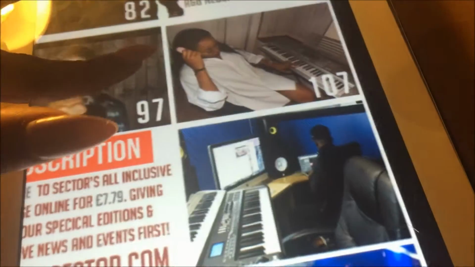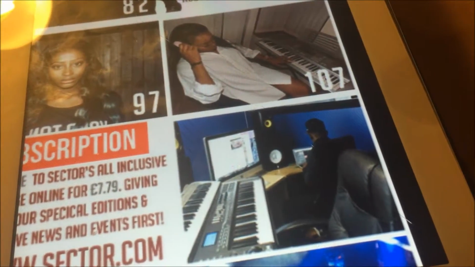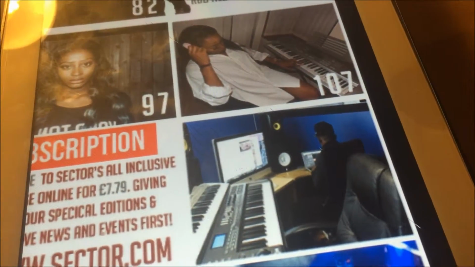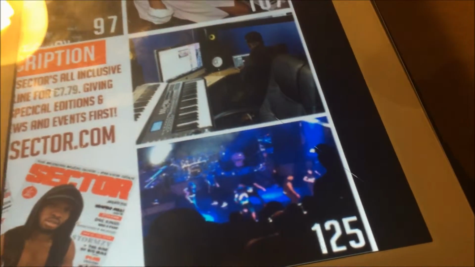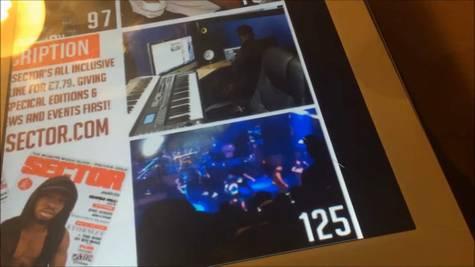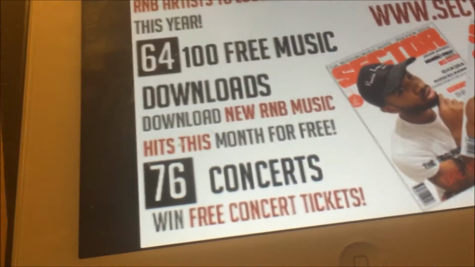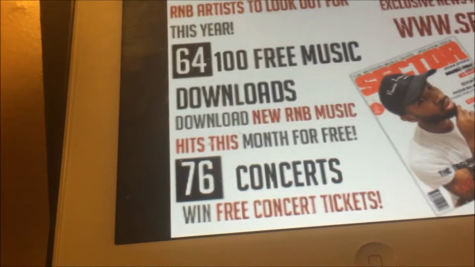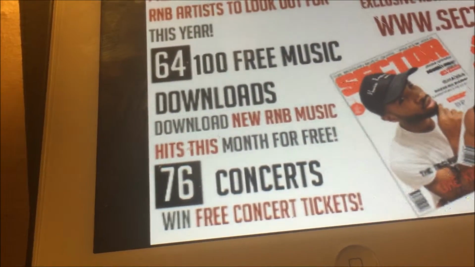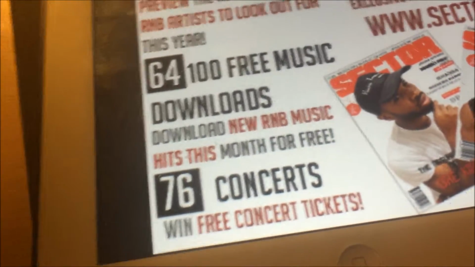And additionally, the picture in the music studio, it's useful as it's seen the urban artists are in the studio a lot, as they always mention being in the studio. And the use of these sort of images will attract my audience as they're familiar to them. And additionally, the concert image will appeal to my urban social group, as concerts are one of the things that are done in their spare time, and it also links to where I mentioned concerts here and about winning free tickets. And winning free concert tickets are another incentive, and it could also cause my target audience to want to purchase my magazine and attract them to my magazine.